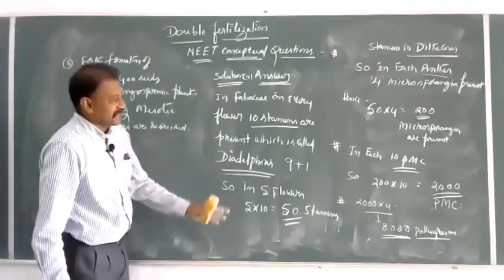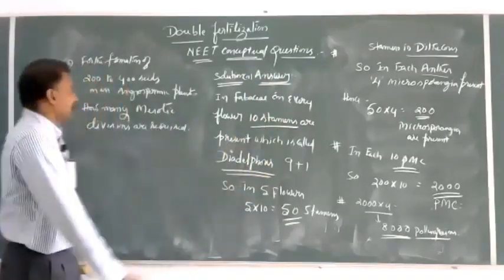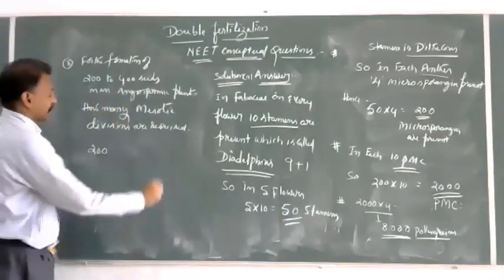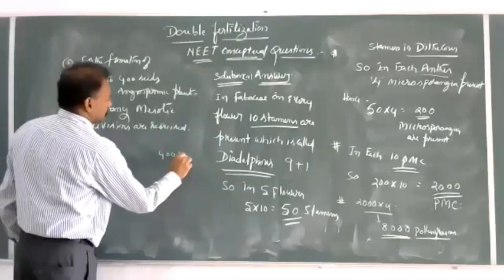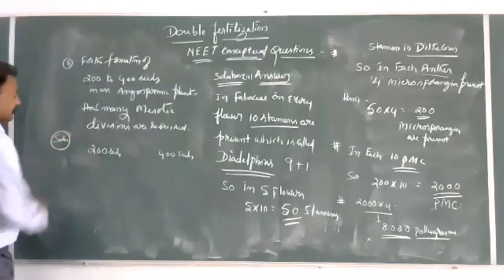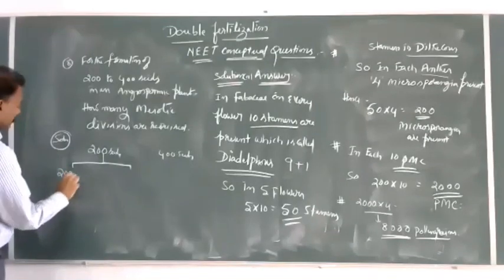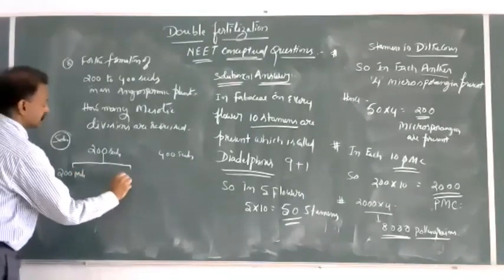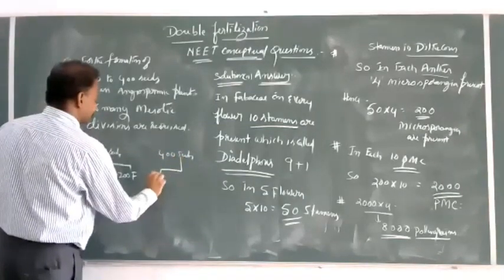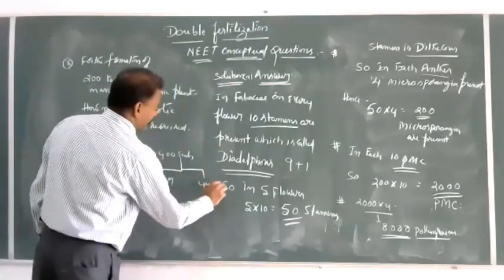So by this time, whatever knowledge you have gained, to solve this within 1 minute you have to solve for the formation of 200 to 400 seeds. Solution: 200 seeds need 200 male and 200 female; 400 seeds need 400 male and 400 female.